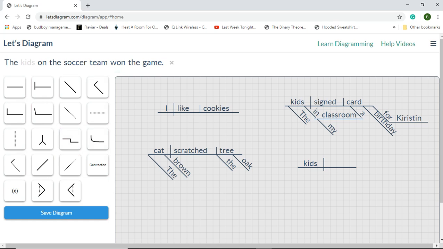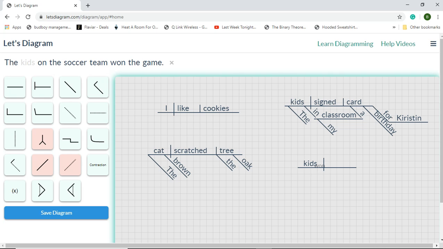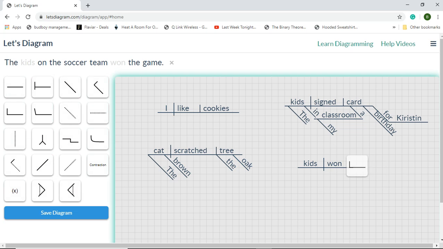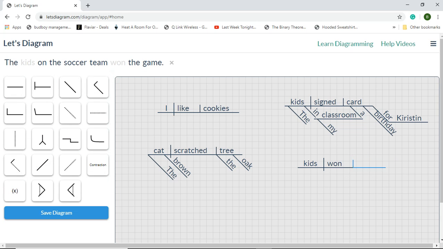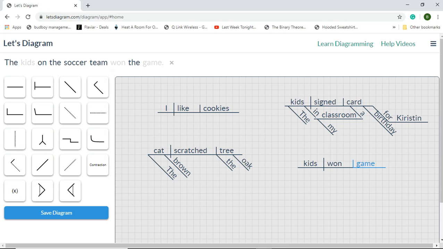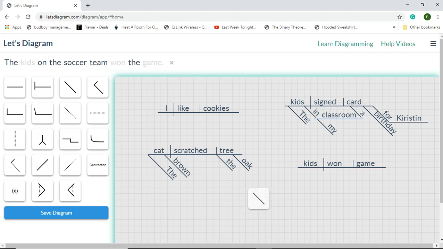Good. What did the kids do? They won. They won the game. Won is our verb. So, what is the verb transferring to? Okay? What did they win? They won the game. So, our direct object is game. Game is the direct object in this sentence. The is an adjective, and what is it modifying? It is modifying kids.